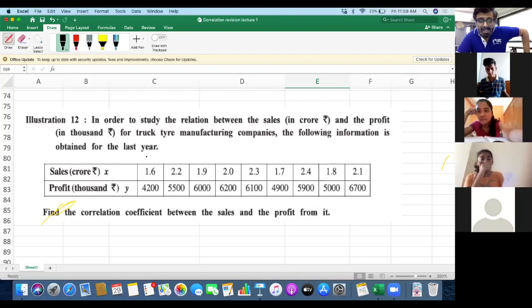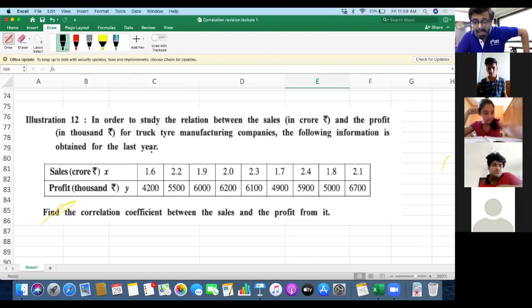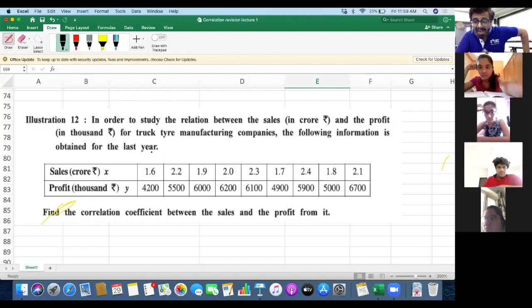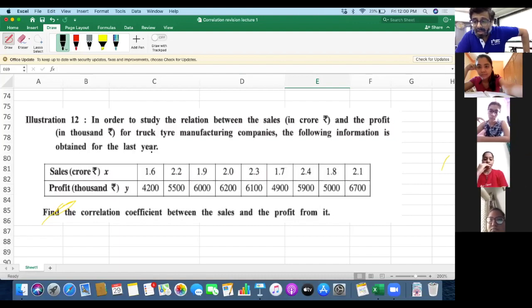Can you see this illustration 10 on the screen? Yes, sir. This we will solve tomorrow. Illustration 12 we will solve tomorrow, where decimal values are involved. I'll explain how to take CX and CY when decimal values are there. All of you will message me in person your school timings. Then I'll inform you what time we will meet on Zoom.